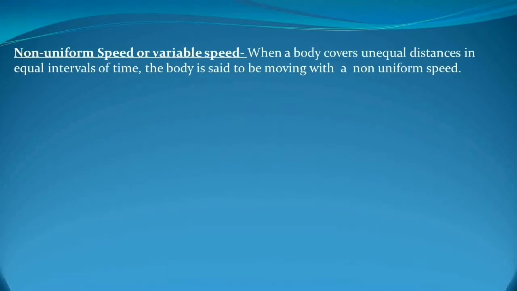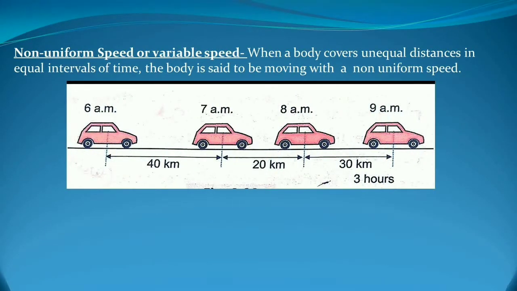Next one is the non-uniform speed, or we can say variable speed. Variable speed, that means which can be changed. Okay, so when a body covers unequal distance in equal intervals of time, the body is said to be moving with the non-uniform or variable speed. Clear? You can see here that the car is moving with the non-uniform speed. The car covers 40 kilometer from 6 am to 7 am, then 20 kilometer from 7 am to 8 am, and 30 kilometer from 8 am to 9 am.